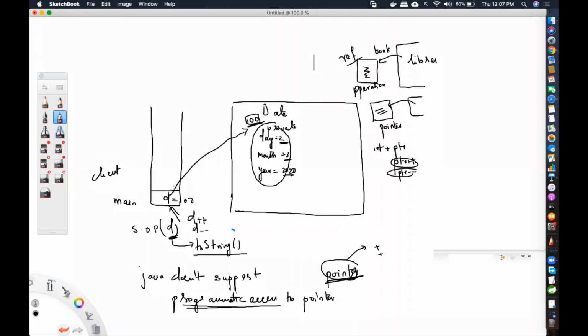So over here, if I'm having D, I'm going to try to access it. I cannot access these variables directly because my main method is in client code and it is a separate class. These variables are private. But you do have methods: get day, get month, get year. These methods are there with you, right?